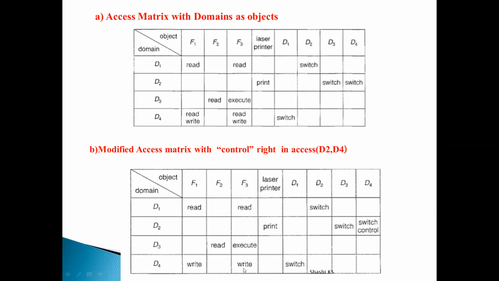It is because the process executing in domain D2 had the control access right on the domain D4, and with that it removed some of the access rights for the files F1 and F3. It removed the read access right from the file F1 and from the file F3. So that is the meaning of control access right. Control access right is applicable only for domain objects. One domain can have the ability to remove any particular access right of any other domain.